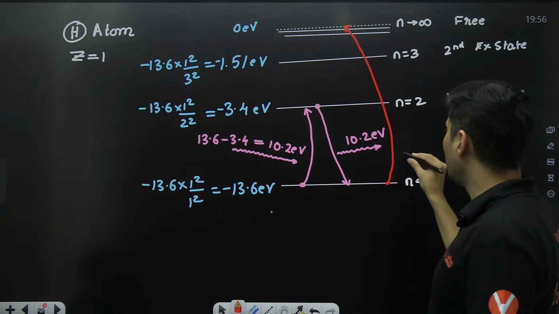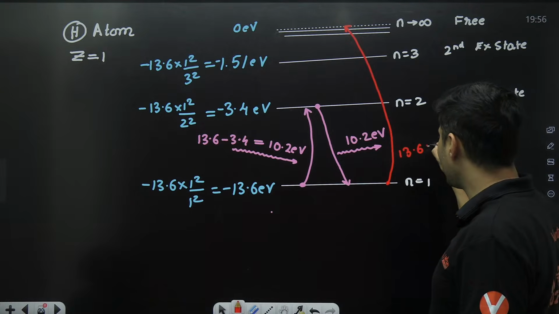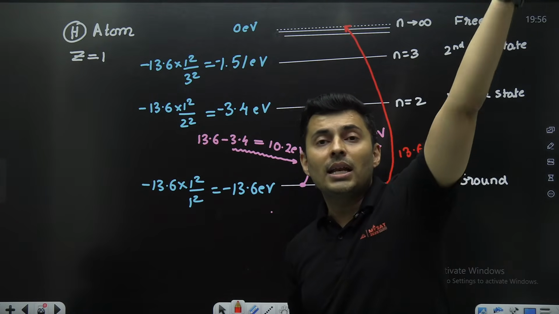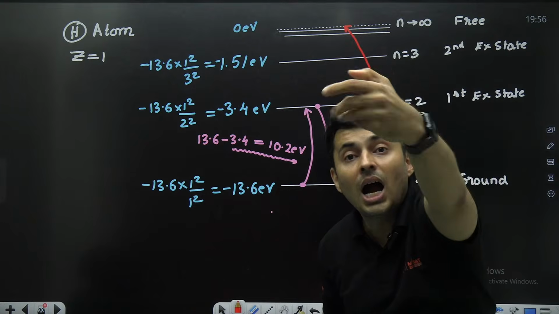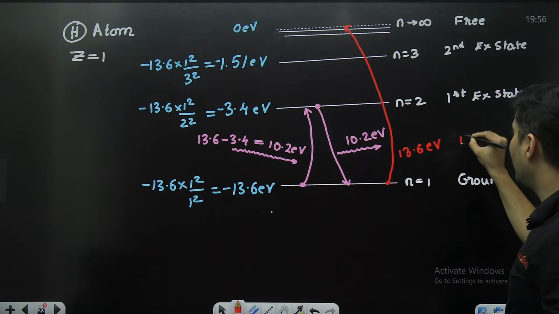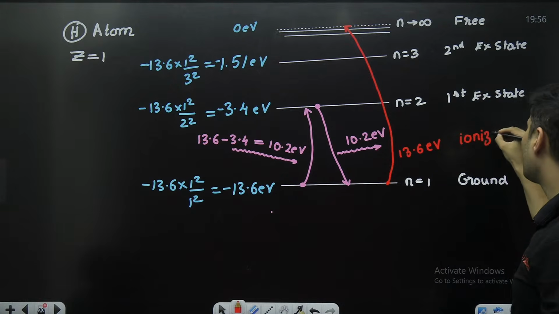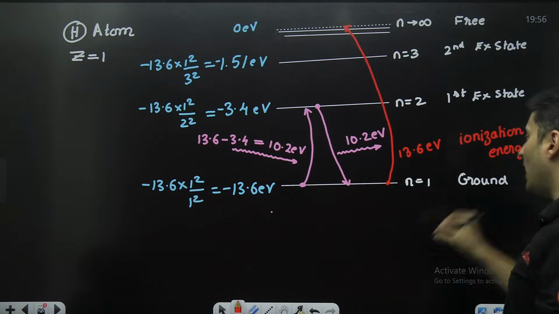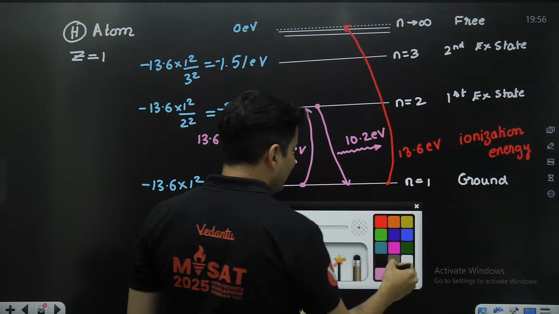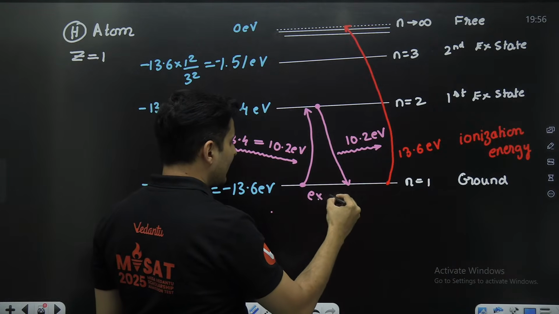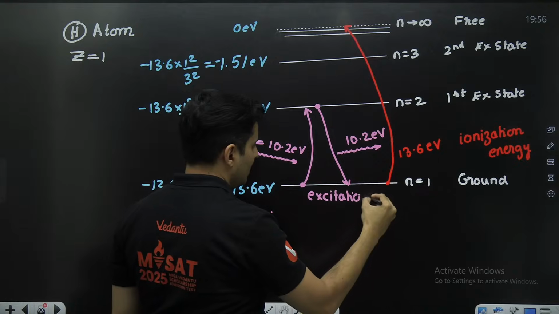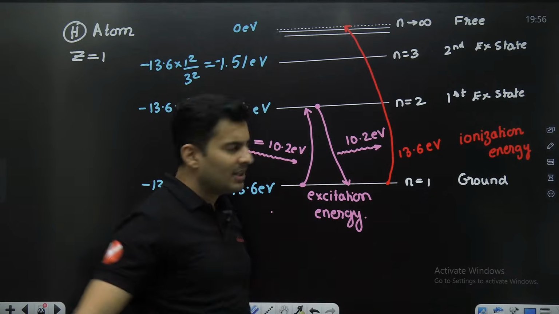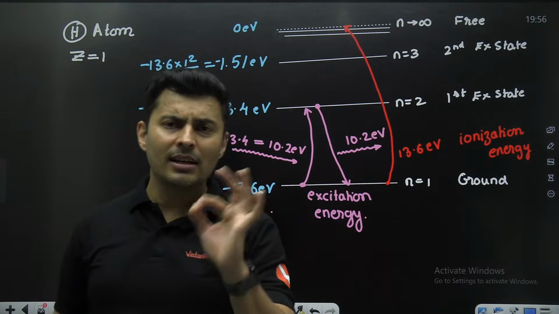From minus 13.6 to 0, I will need 13.6 electron volt. I have knocked out that electron from the atom. I have ionized it. So this is the ionization energy. Whereas this over here was the excitation energy. I'm exciting it. Is the difference very, very clear, my dear warriors?